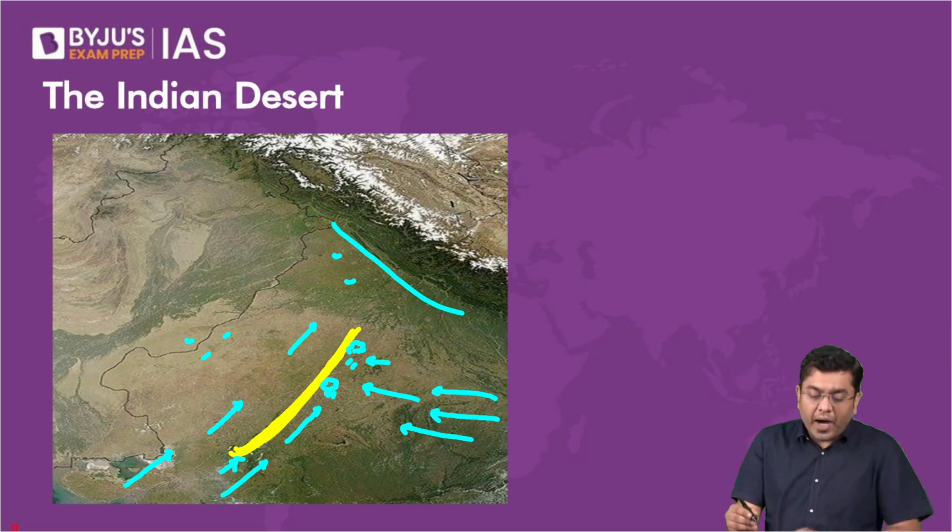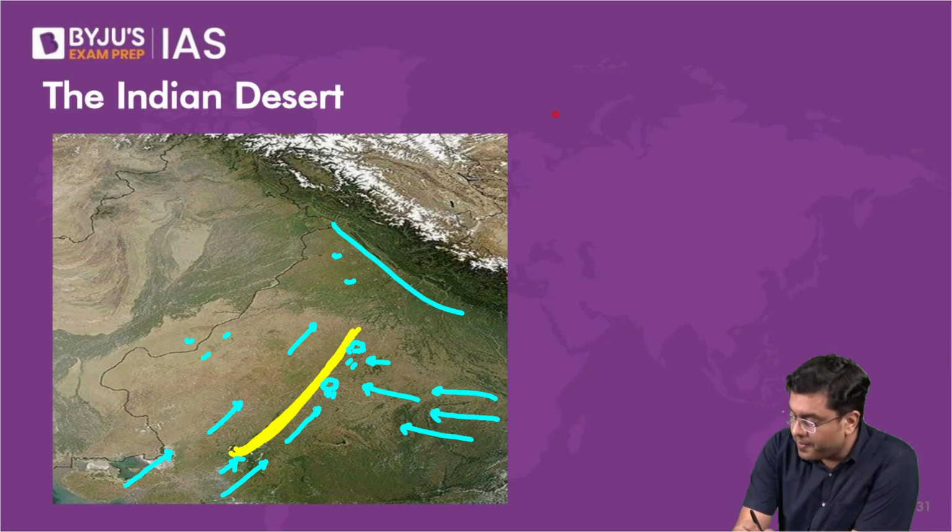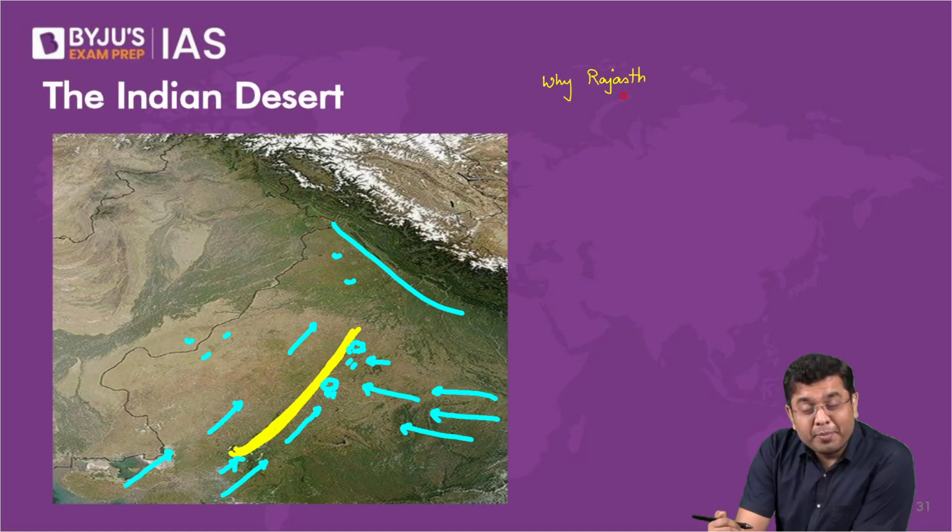Okay, so why is Rajasthan a desert? That is where a lot of people, particularly the geographers who have studied Rajasthan in significant detail, always flaunt this particular saying, that Rajasthan sacrifices itself for the greenery of Punjab, Haryana and the northern part of the country.